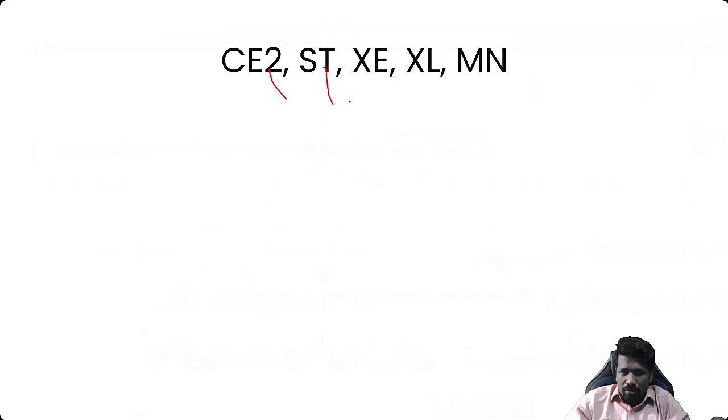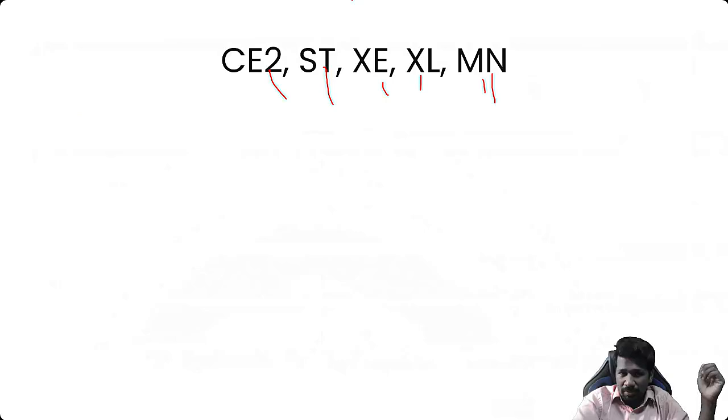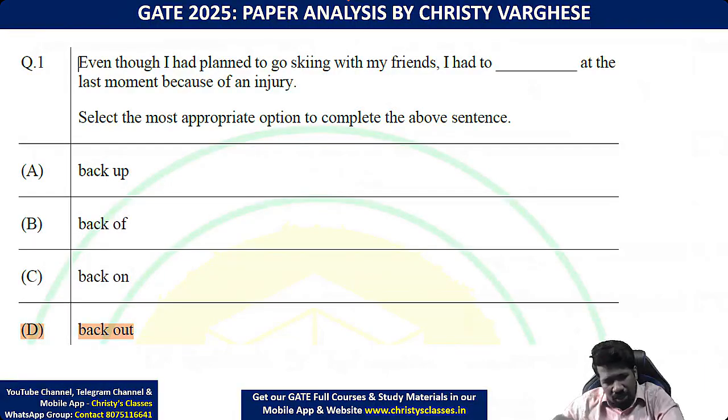These two are engineering streams. This is the pure science stream. This is also an engineering stream. Civil engineering, mining engineering, etc. all had the same question paper. One by one we are analyzing. So all of you should try the question.